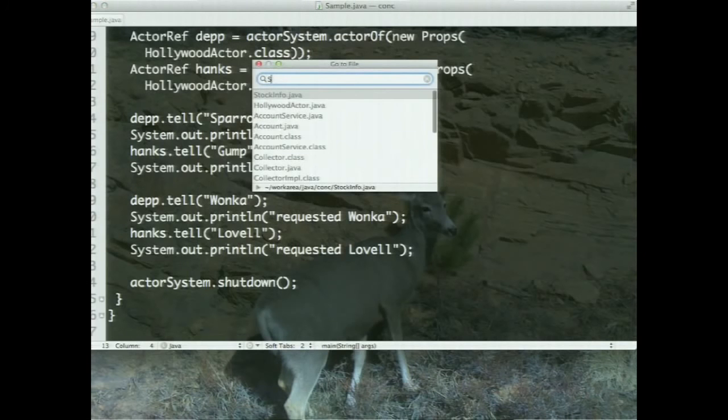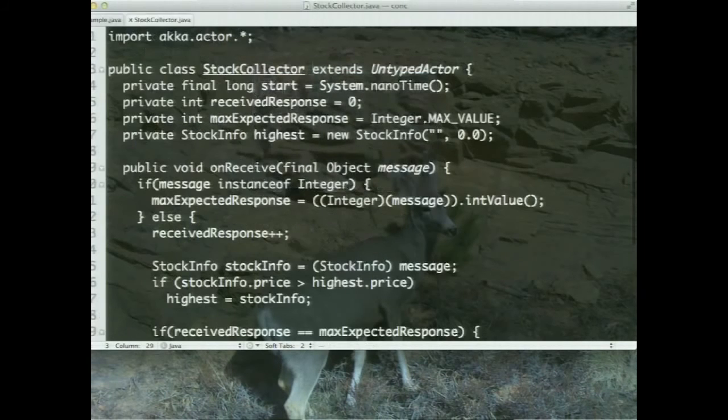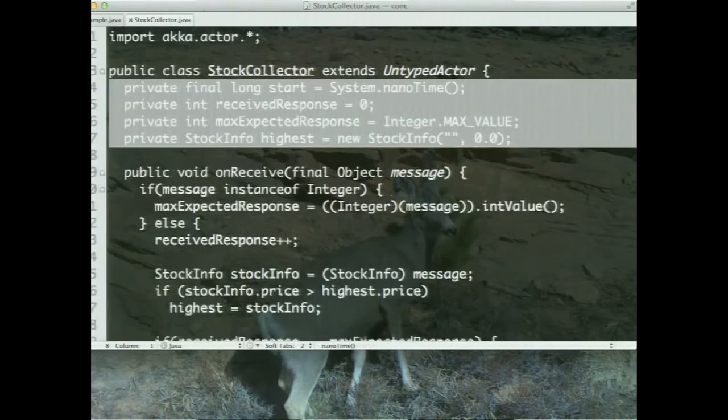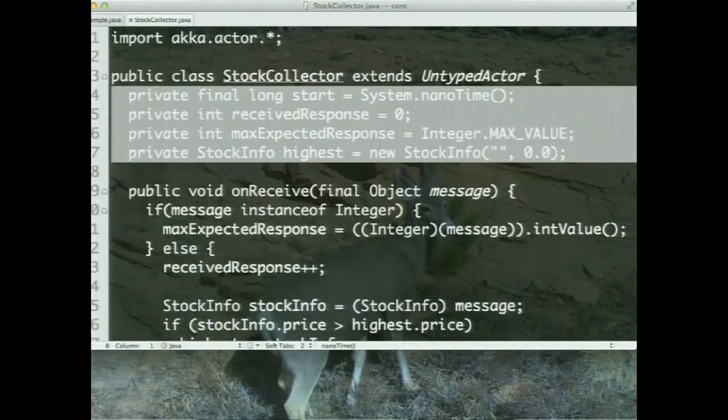Now I'm going to create an actor. I call it a stock collector. Now I want you to focus on this part for a minute. All that you see here in this part, I would like to call not encapsulated variables, but isolated mutable variables. Because these are part of an actor, no two threads will modify these mutable variables at the same time. They are mutable, but they are isolated.